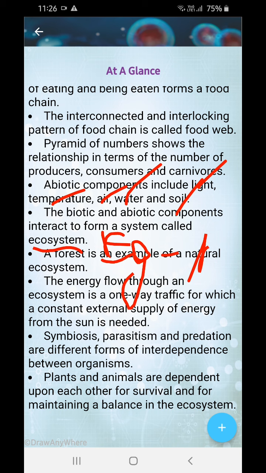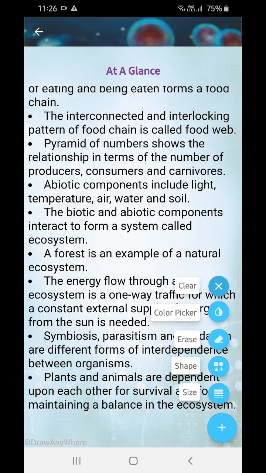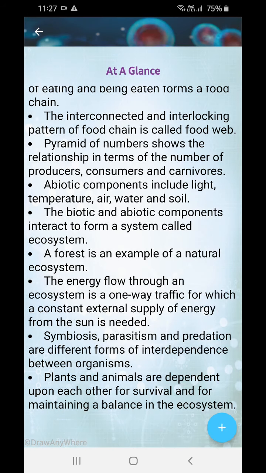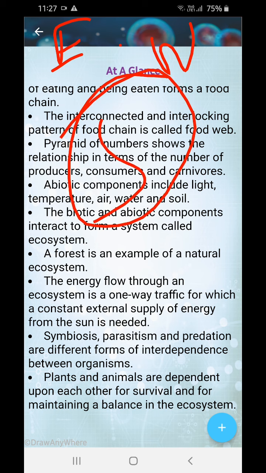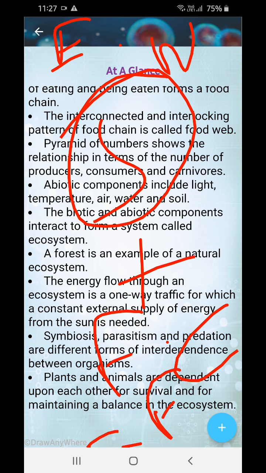The forest. Okay. Next, the energy flow through an ecosystem is a one-way traffic, for which a constant external supply of energy from the sun is needed. So this is known as the energy flow. In the energy flow, just add the sun and the food chain. So sun plus food chain gives you the energy chain.